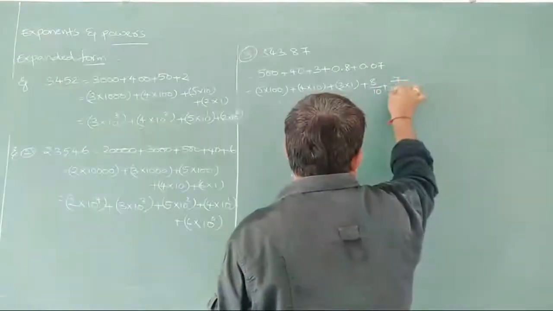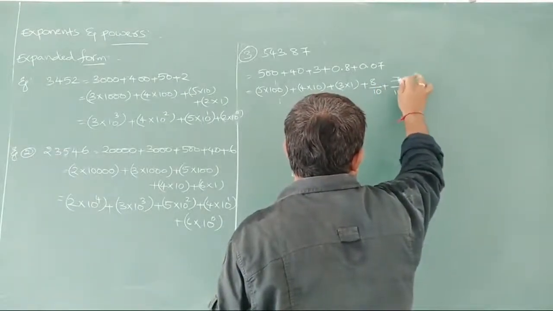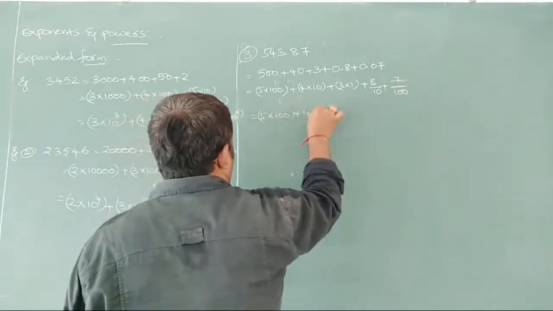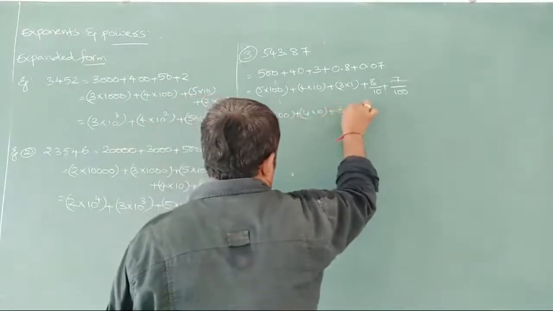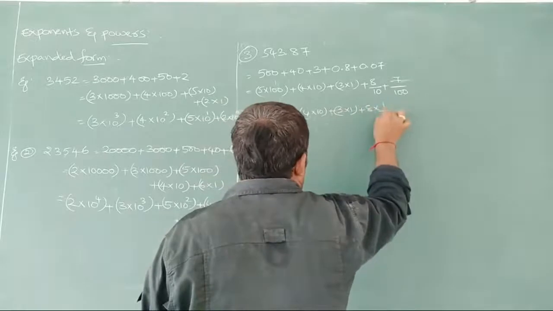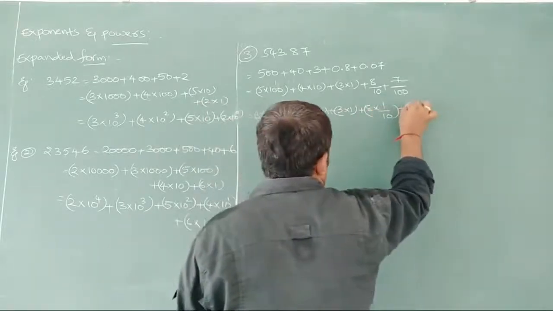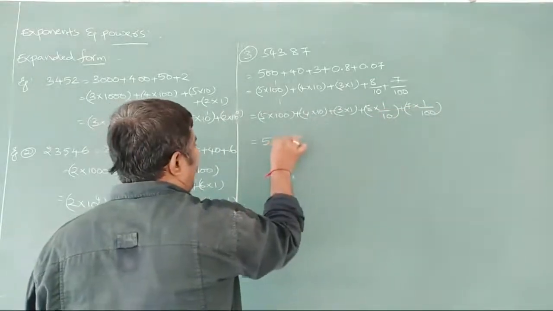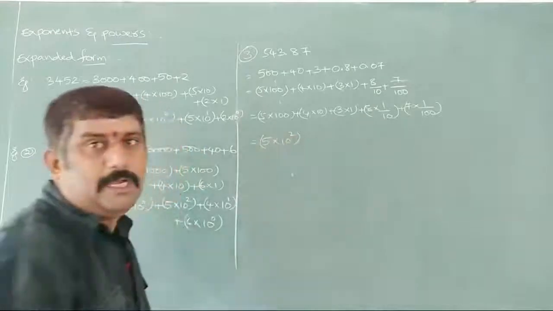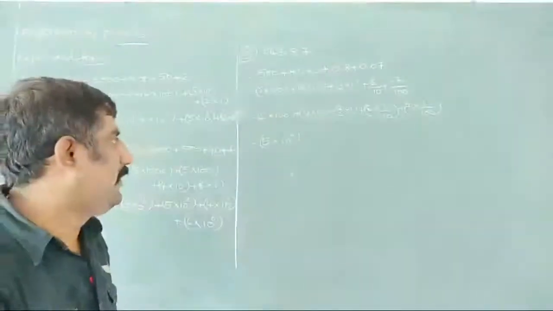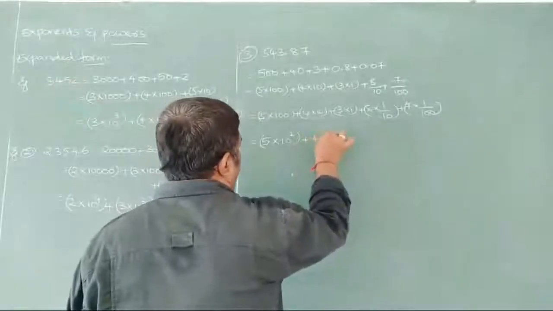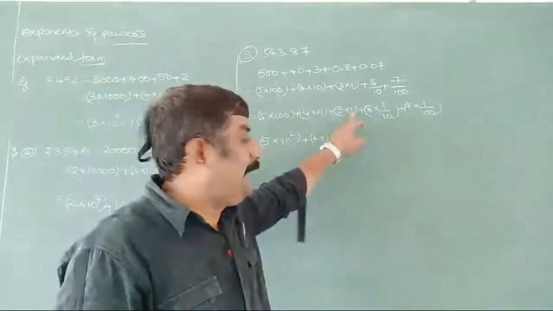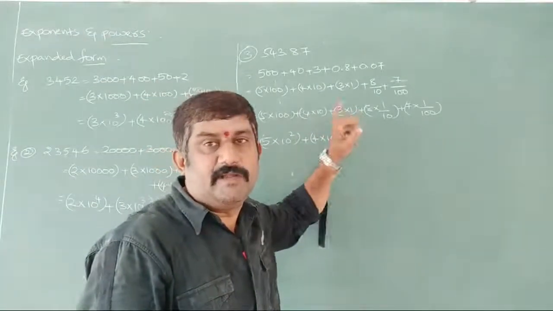Plus 7 by 100 we are writing here. This can be written as once again 5 into 100 plus 4 into 10 plus 3 into 1 plus 8 into 1 by 10 I am writing here plus 7 into 1 by 100 I am writing here. Write down 5 into 10 to the power of 2. 100 can be written as 10 to the power of 2. Next plus 4 into 10 to the power of 1 we are writing here plus 3 into 1 we have here. 1 can be written as 10 to the power of 0.